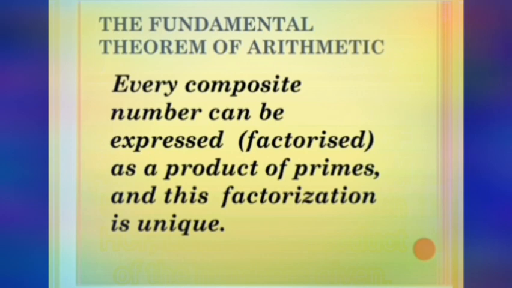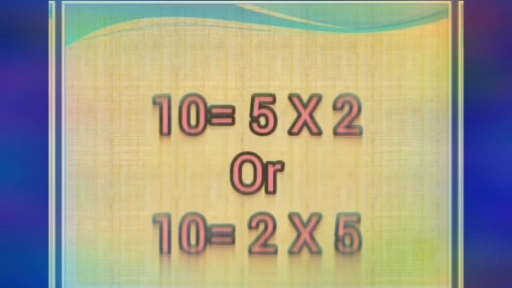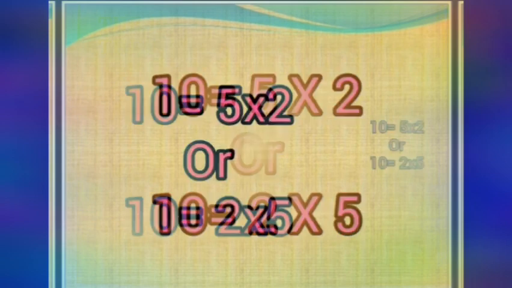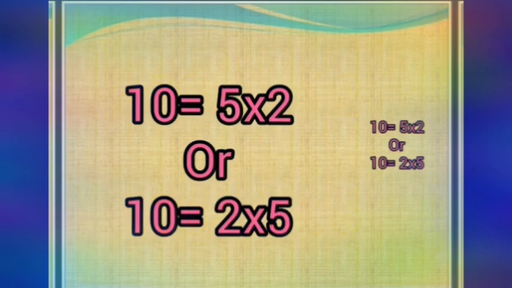Let me explain this with a very simple example. Shall we take one composite number? 10, a 2-digit composite number. What is the prime factorization for this 10? 10 ends with 0, so shall we divide by 5? So 10 divided by 5. 5 is the prime factor. We have divided by 5 and you will be getting 2. So 10 can be represented as 5 into 2. So for the composite number 10, the prime factorization is 5 into 2.